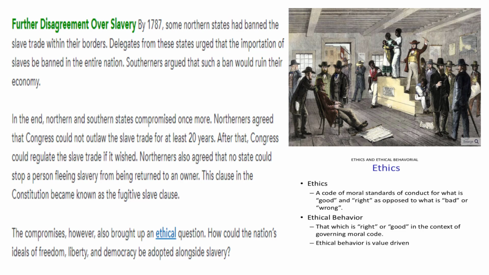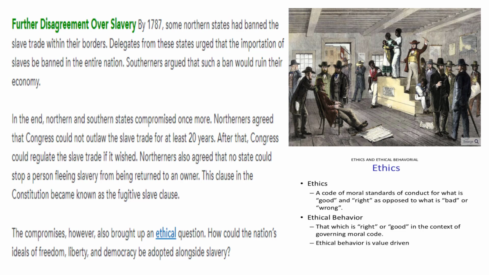So ethical, or ethics, is a code of moral standards of conduct for what is, quote, good and right, as opposed to what is bad and wrong. So thinking to yourself, yeah, this is the right thing to do. This is something that was brought up with slavery. Like, how can you have a society where we're all guaranteed life, liberty, and the pursuit of happiness, and yet you have a group of enslaved people that are denied all of those things? And so how can you, in your brain, make that work?